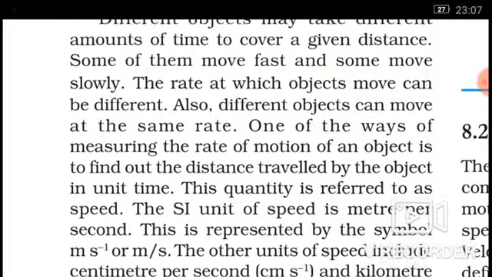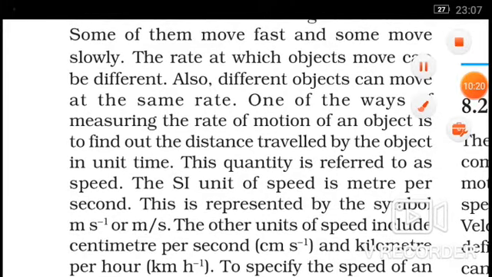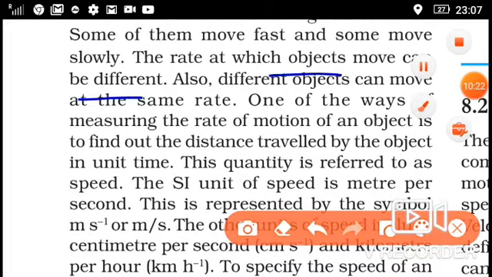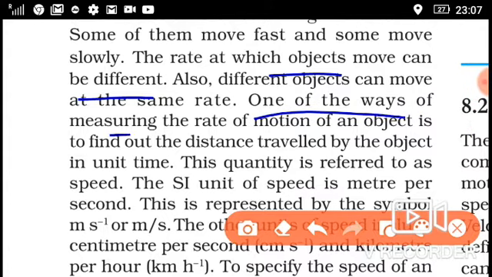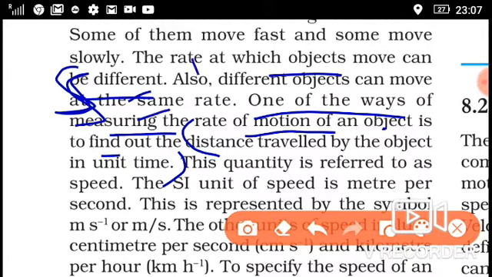Yes, the rate at which objects move can be different, meaning speed can be different. One of the ways of measuring the rate of motion of an object is to find the distance traveled by an object in unit time. This is what we call speed: distance upon time, meaning in how much time how much distance is covered.